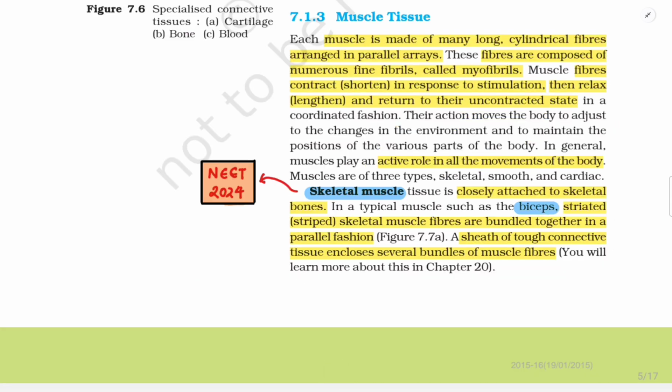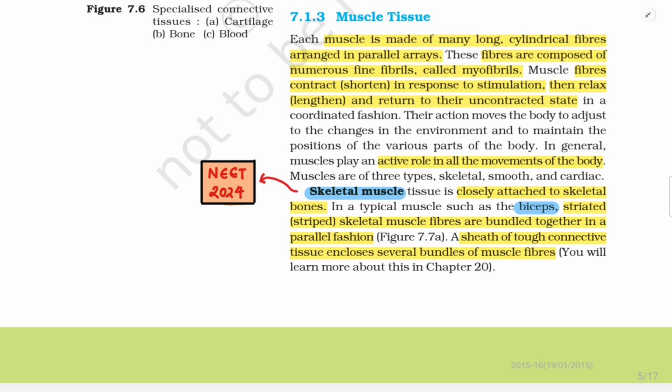7.1.3 Muscle tissue. Each muscle is made up of many long cylindrical fibers arranged in parallel arrays. These fibers are composed of numerous fine fibrils called myofibrils. Muscle fibers contract, that is shorten, in response to stimulation, then relax, that is lengthen, and return to their uncontracted state in a coordinated fashion. Their action moves the body to adjust to the changes in the environment and to maintain the position of the various parts of the body.